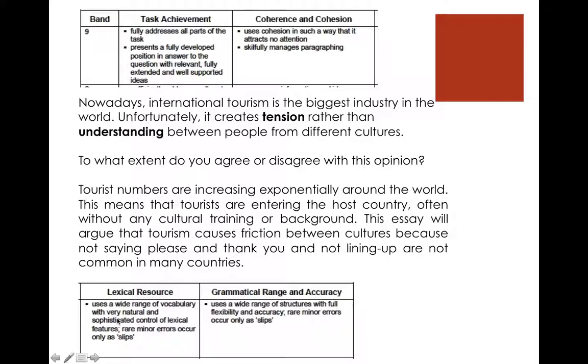So we have a very natural and sophisticated control of lexical features. Look at this, very natural. What they mean here is using academic language accurately. It doesn't mean just learning words and throwing them in there or using them inappropriately. This comes from reading, but it can also come from watching my videos and seeing how I use the words because I'm using them correctly and academically. Sophisticated control of lexical features, rare minor errors occur as only slips. There may be minor errors, we're human, we make mistakes, right?